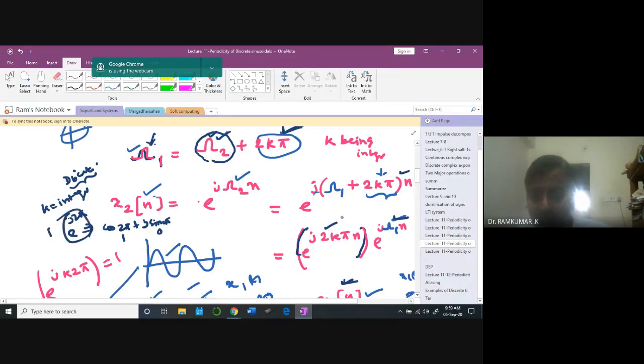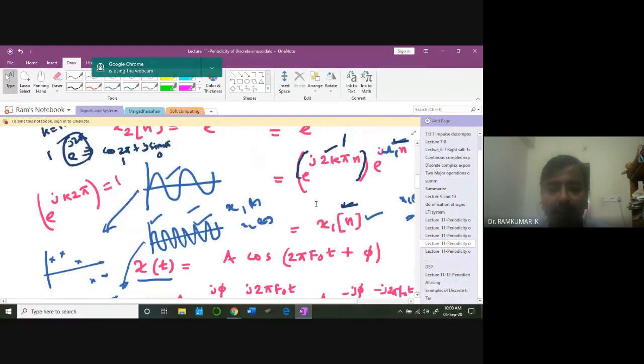So naturally, this term is going to become 1, and you're going to end up with e power j omega 1 n. That is why I'm saying that this kind of addition, the 2k pi addition, is going to put you in trouble. So you're going to end up in this kind of situation. So this can happen in the discrete time domain.